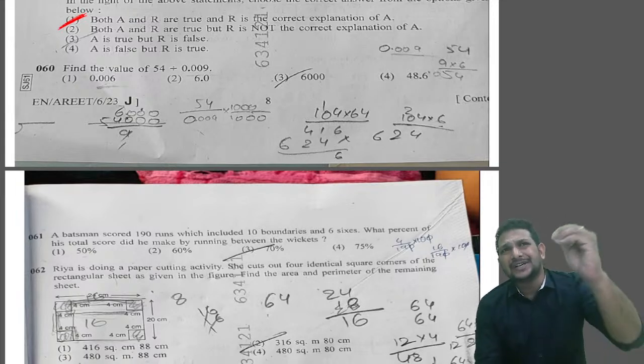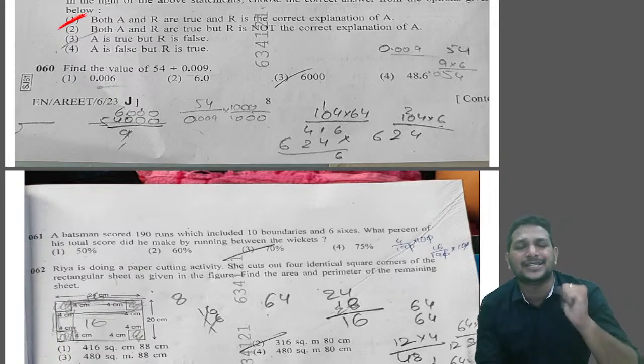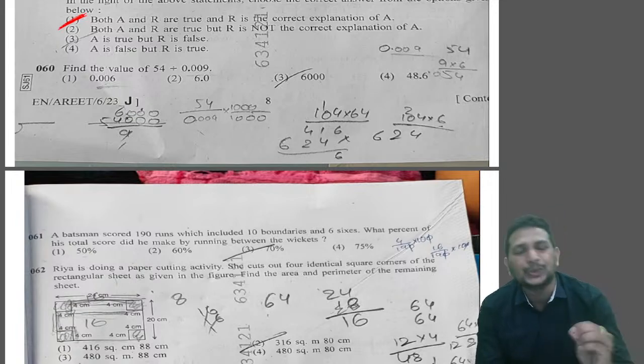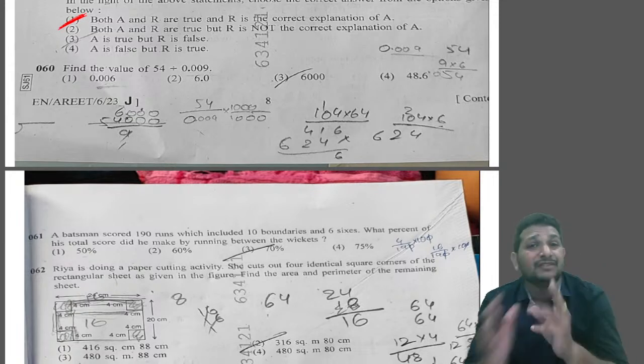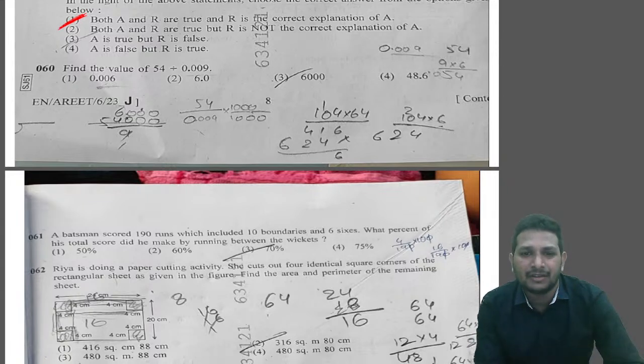I mentioned clearly during the classes also, whenever you have a confusion with decimals, try to convert them into fractions. 54 divided by 9 over 1000. As we have a decimal value, convert it into a fraction. And we can see clearly that after the decimal we have 3 places, 3 digits. So 54 multiplied by 1000 divided by 9.